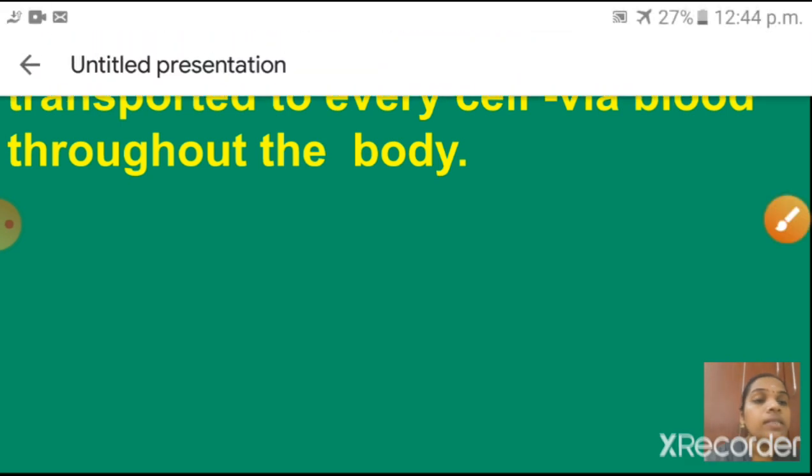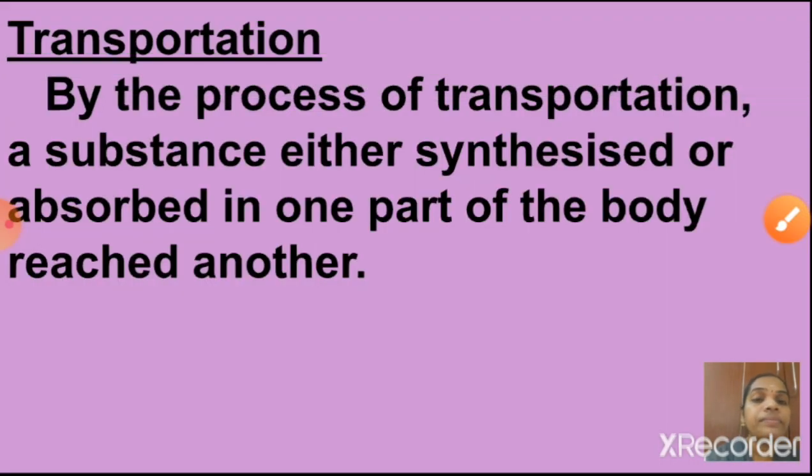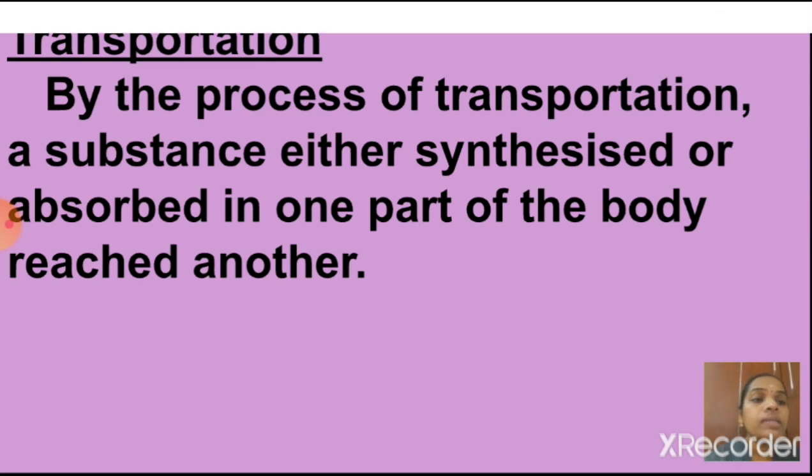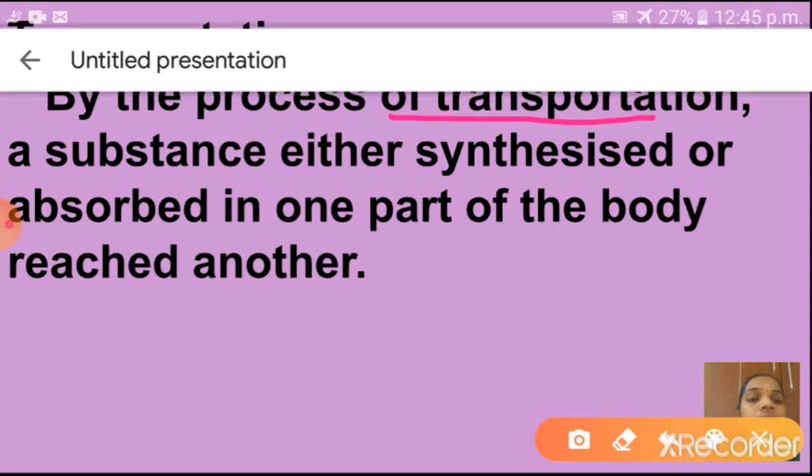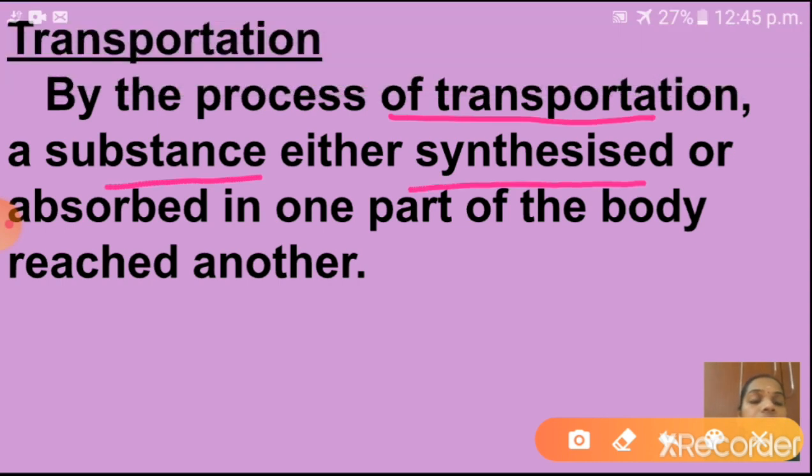Okay, children, next one is transportation. Transportation is one of the important life processes that we are going to discuss in this session. Are you ready, children? So transportation means what? By the process of transportation, a substance either synthesized or absorbed in one part of the body reaches another.